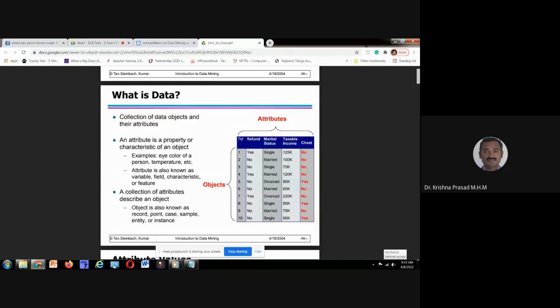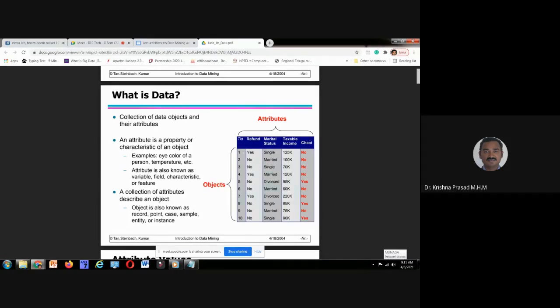Okay? In case of Iris dataset, by going through the four attributes, we have predicted what type of flower it is. That column is called, that attribute is called the class label or target class.